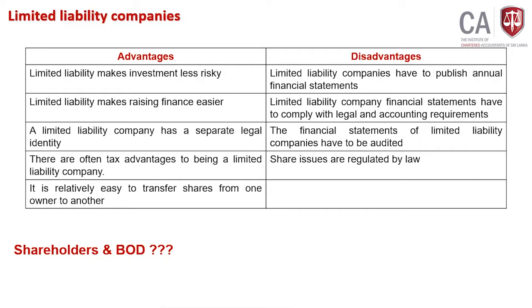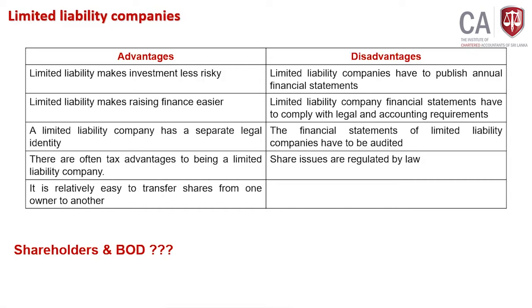There are often tax advantages to being a limited liability company. Why am I saying tax advantages? Let's say for some companies you have a concessionary tax rate. For some companies you have tax holidays, which means for a certain number of years the government will not charge taxes, specifically for export companies. If you are a BOI company, you have a tax-free time period. Likewise, you have some tax advantages.